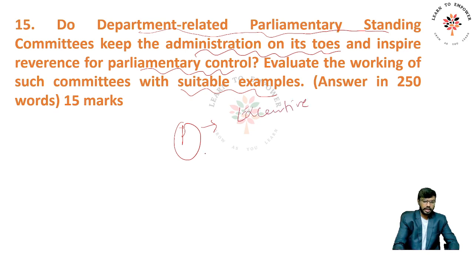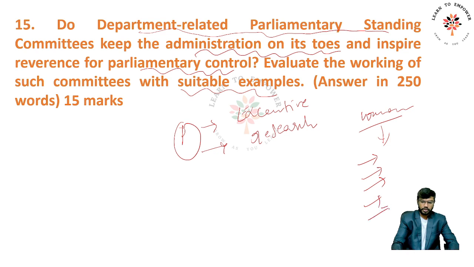Second, the parliamentary committees are also there for research on a particular topic. For example, if you want to make a policy regarding women's welfare, the parliamentary committee, after studying the bill, will recommend certain changes to the bill, which you can implement. So this serves as research for the particular bill. Yes, it keeps the administration on its toes and inspires reverence for parliamentary control. These committees ensure the executive is responsible to the entire parliament, because they are the ones who actually go into the details of the particular bill.